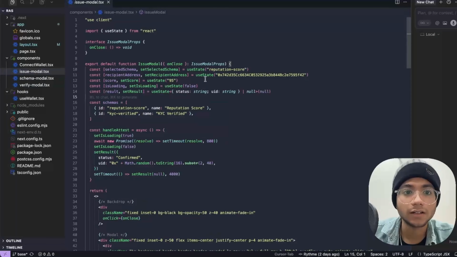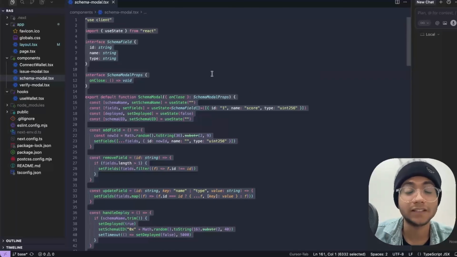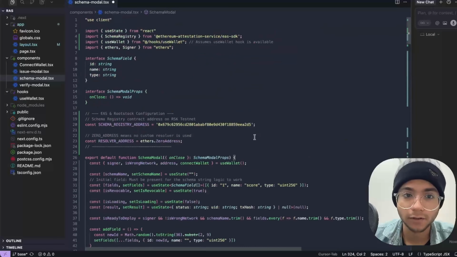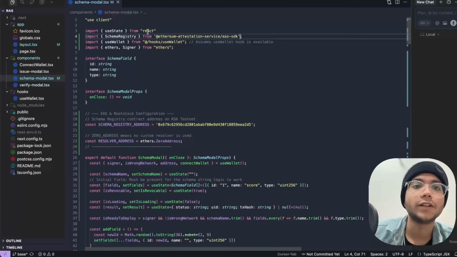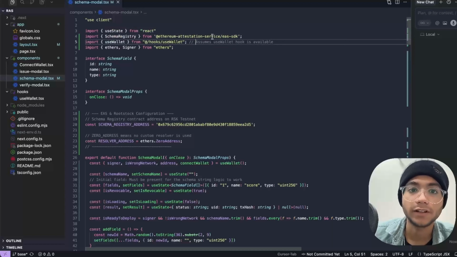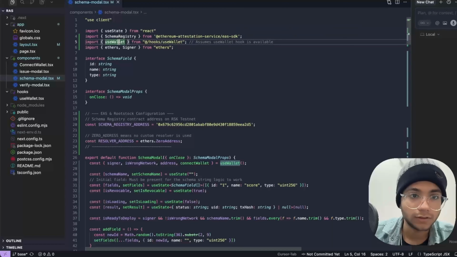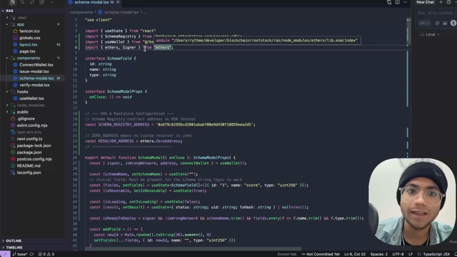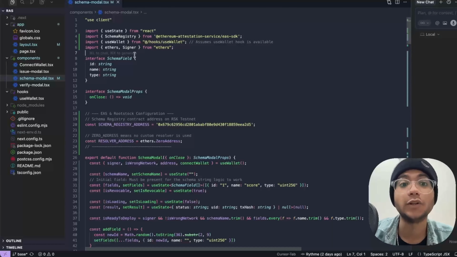So we will start by editing our schema modal.tsx. Let me just go ahead and paste the code, then we can go along here. First of all, we are importing the schema registry natively from the Ethereum Attestation Service, that's the EAS SDK, and thereafter we are using the useWallet instance from our useWallet hook and bringing in the ethos and signer, which is very essential in order to interact with the smart contract.